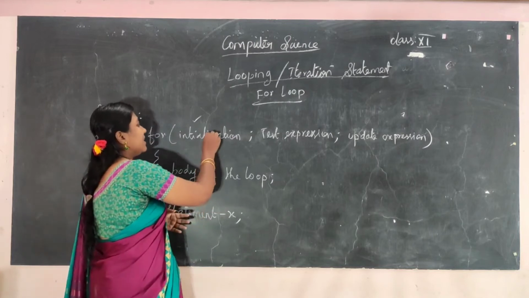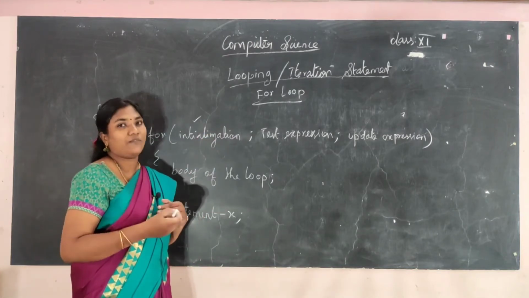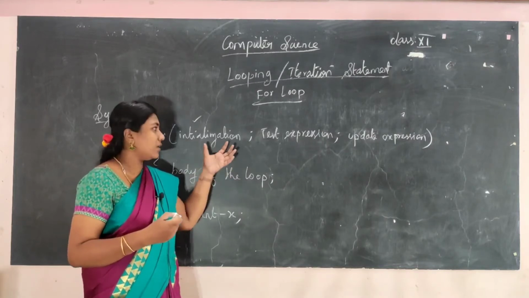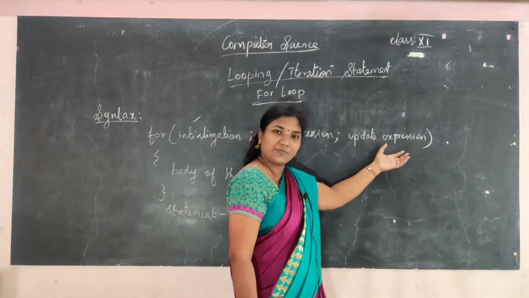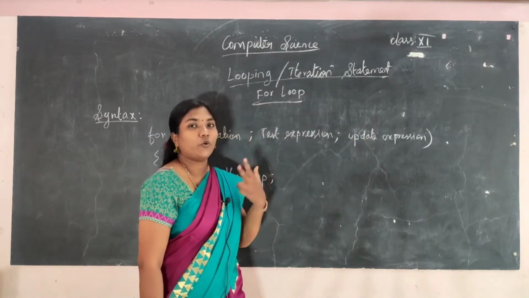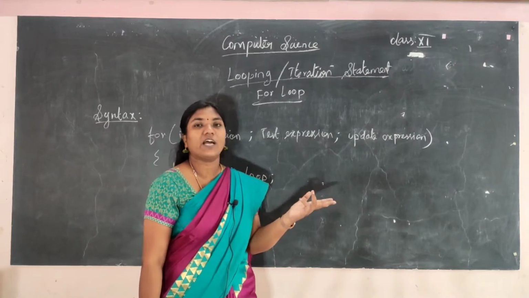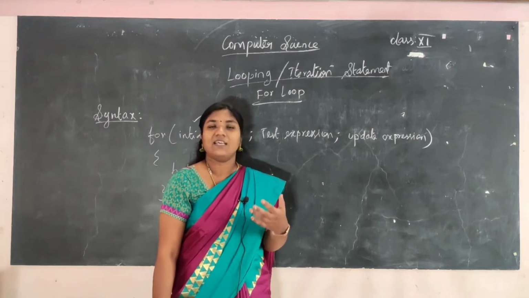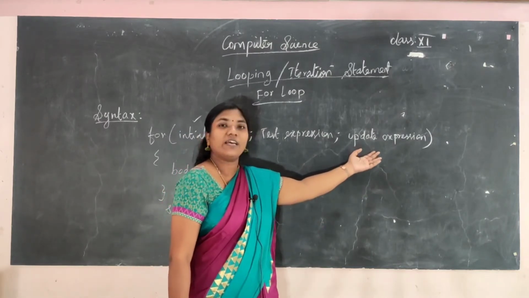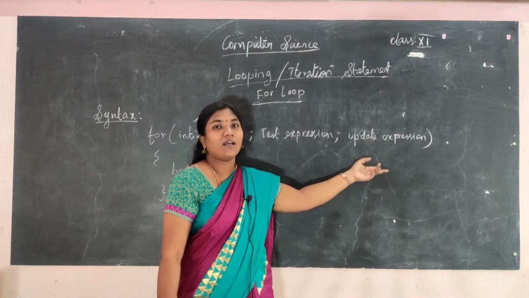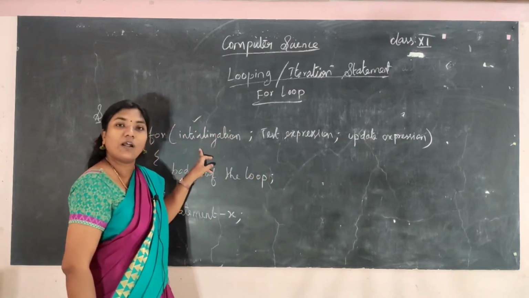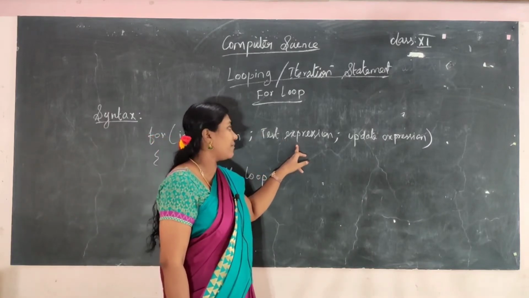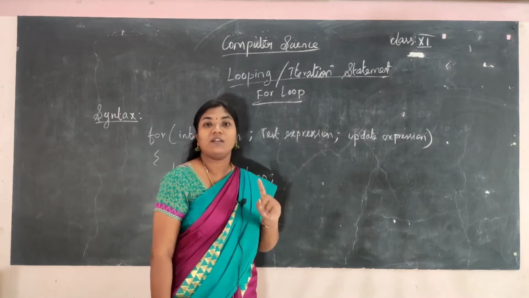Okay, here in initialization you can have more than one variable, like i equal to 1, j equal to 0. In the same way, as you are initializing two variables, you can also have more than one update expression, like i plus plus, j minus minus. You can have more than one initialization variable and more than one update expression. The test expression will most probably be only one.